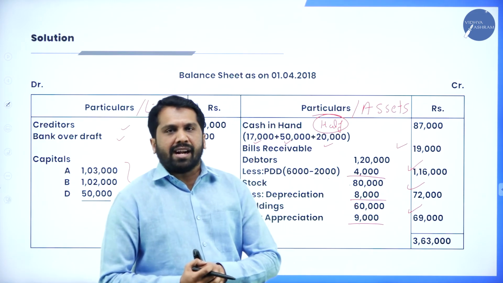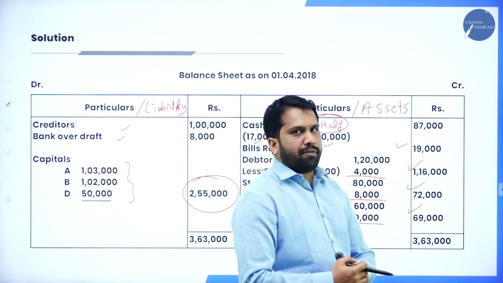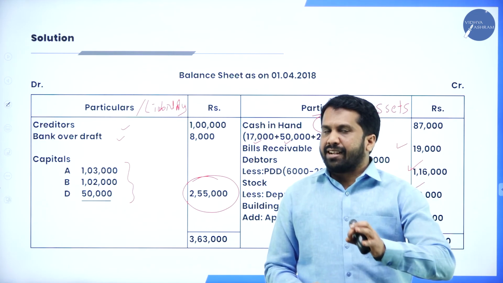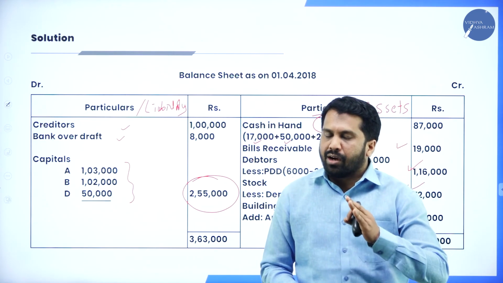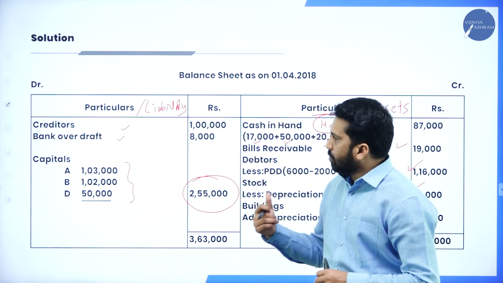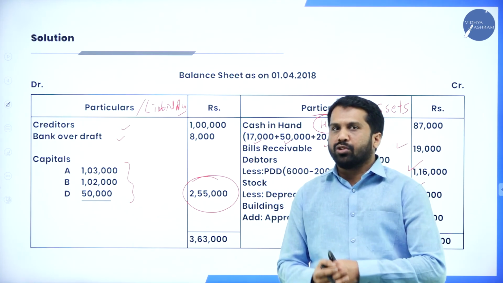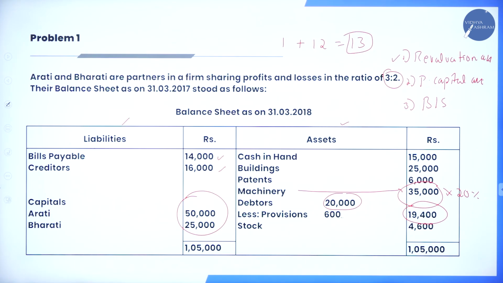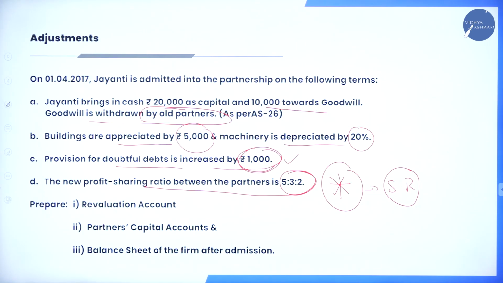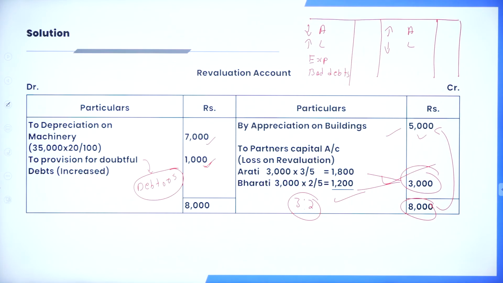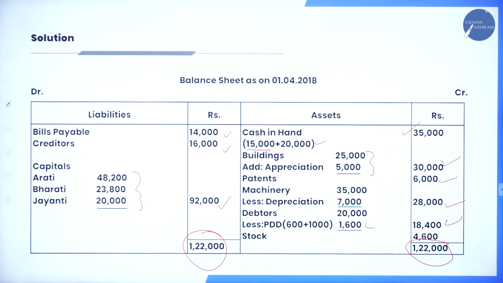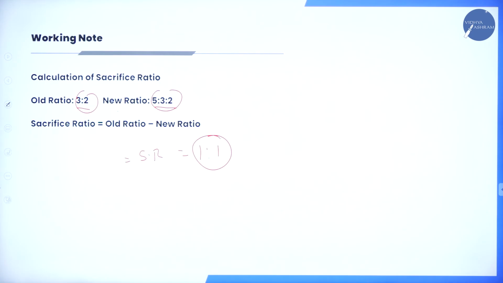Now, we have done 2 problems on admission of a partner, 1 problem with sacrifice ratio, 1 problem with the old ratio. Please work out these 2 problems. I'll go back to all your slides. Please take a screenshot. Your problem number 1, adjustments, your solution part, partner's capital account, your balance sheet, working note.